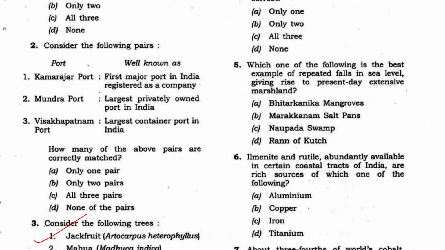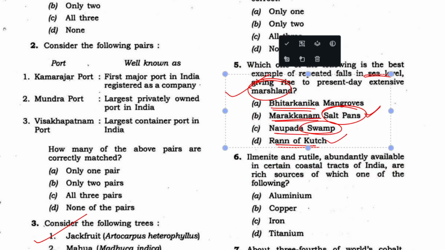Furthermore, it is also talking about Bhitarkanika, which is in Odisha. Then Marakkanam salt pans are artificial creations actually. They are not because of the fall in sea level. They are created so that the salt can be extracted. This is clearly a swamp, not a marshland. So the Rann of Kutch was our answer, and it simply tells us to read whatever geographical formations are there in the country. We cannot predict much from it.